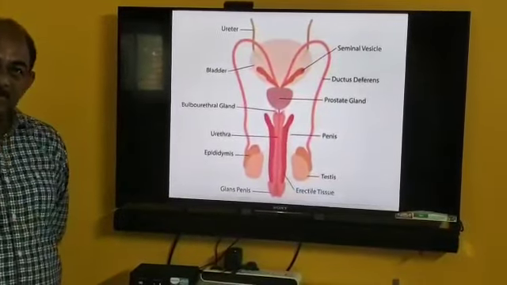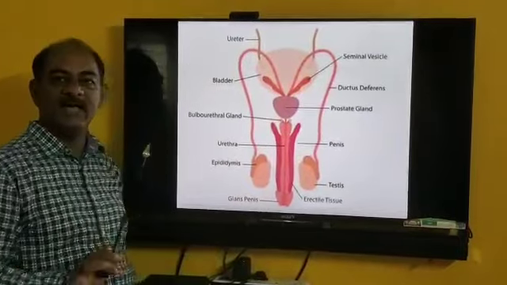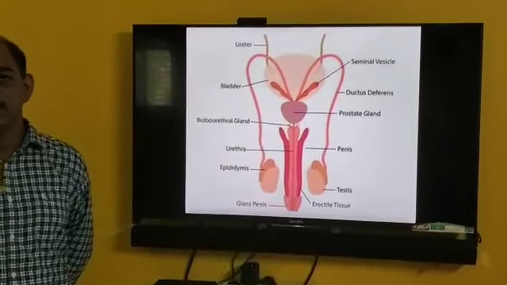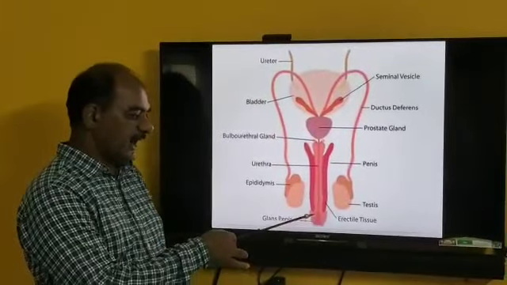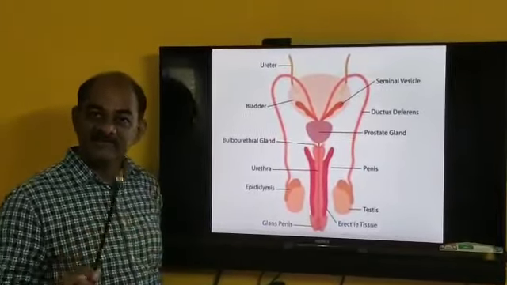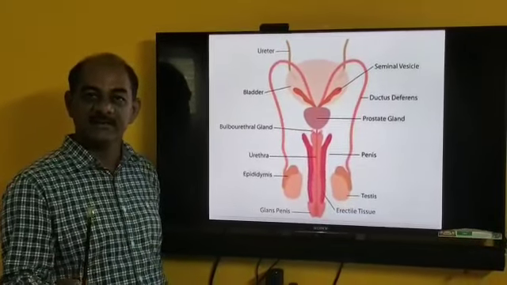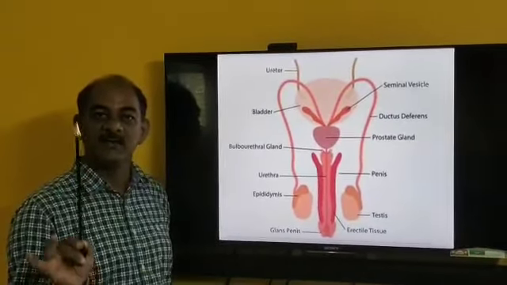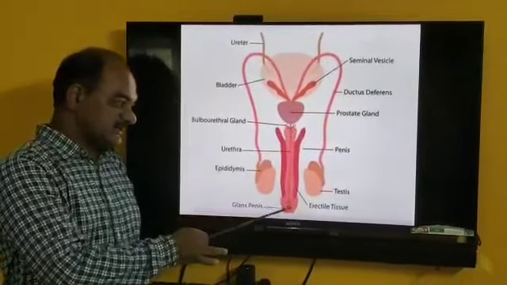The corpus spongiosum, toward the distal end, becomes enlarged, and the double fold of skin is called the prepuce, and that enlarged part is called the glans penis. This glans penis is a highly erectile and sensitive part of the penis.